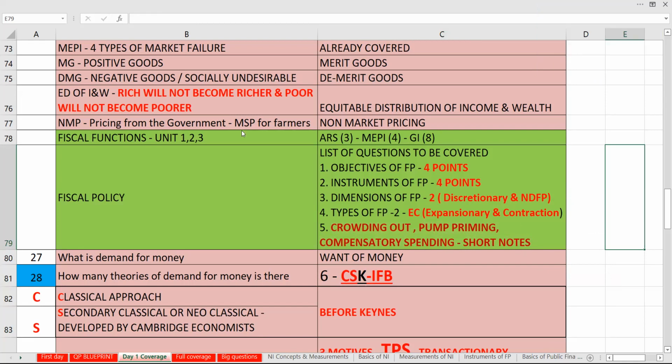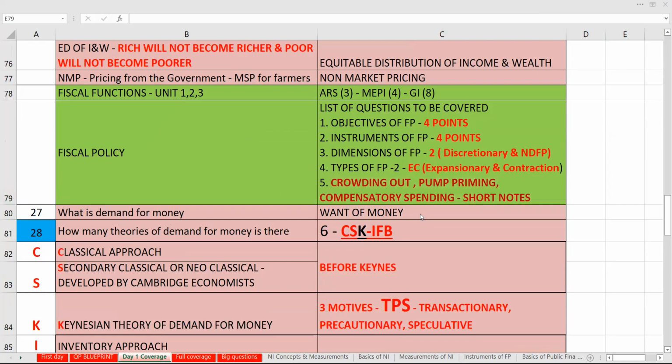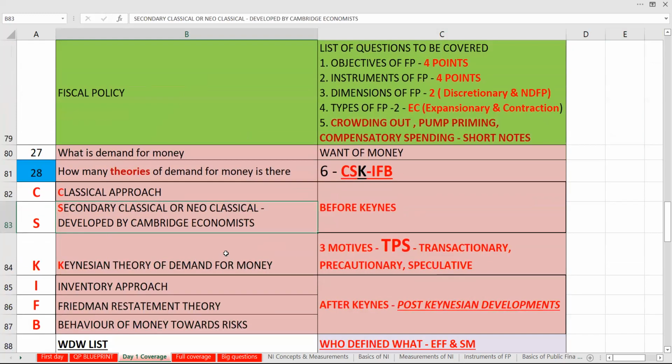Now, apart from that, what is there for demand for money? Demand for money means want of money. How many theories are there? There are 6 theories for demand for money. It is called CSK IFB. What is C? Classical approach. Yes, secondary classical or neoclassical approach.